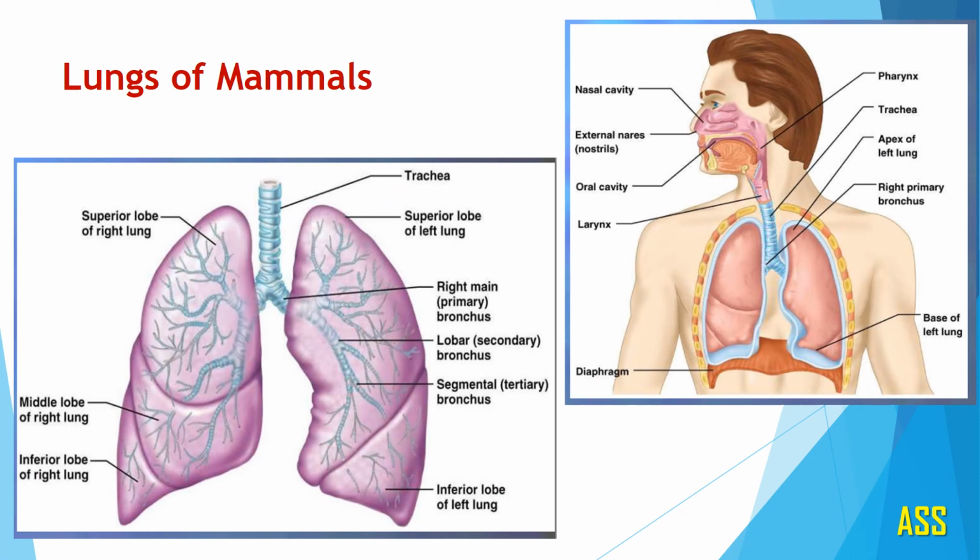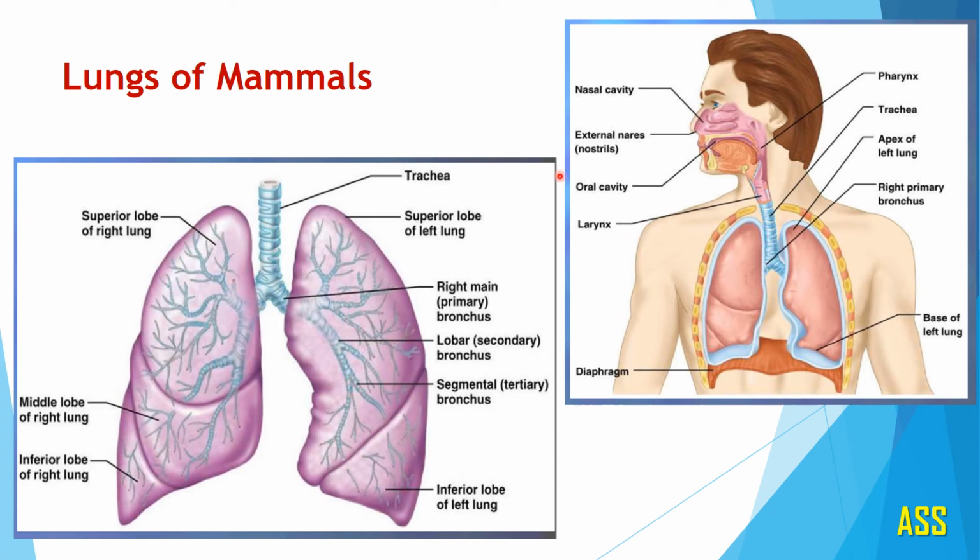Now come to mammals, the most evolved vertebrates. In case of mammals, the lungs are highly developed, spongy and very elastic. The lungs lie in the pleural cavities, and in mammals, externally the lungs are subdivided into lobes. Now see here the position of lungs as well as the structure of lungs.